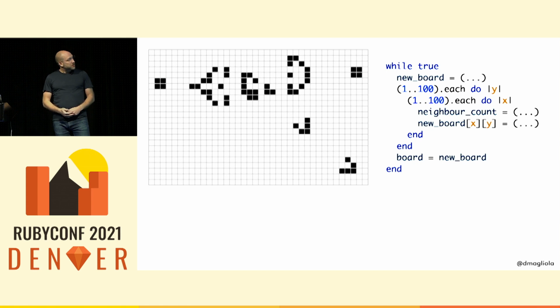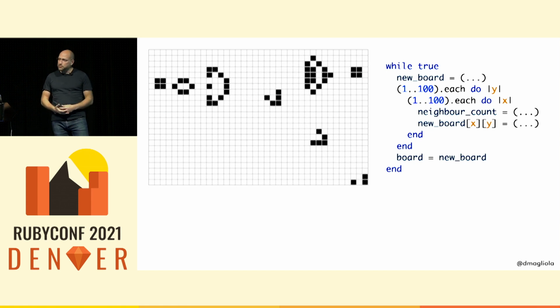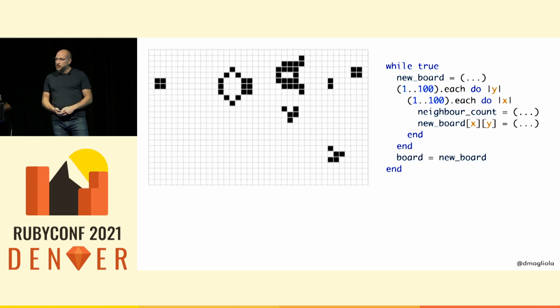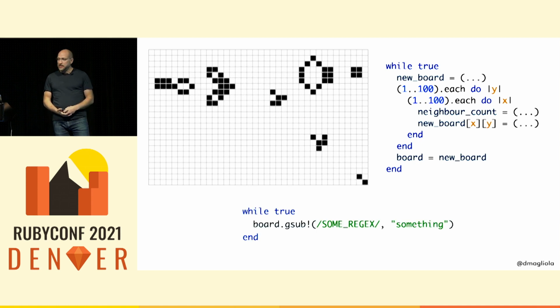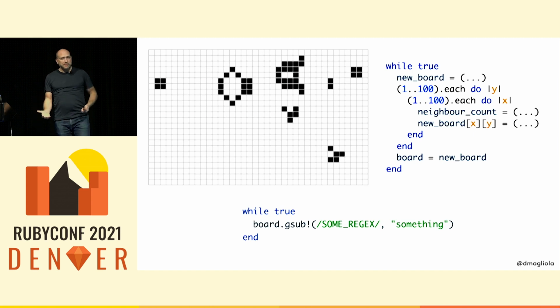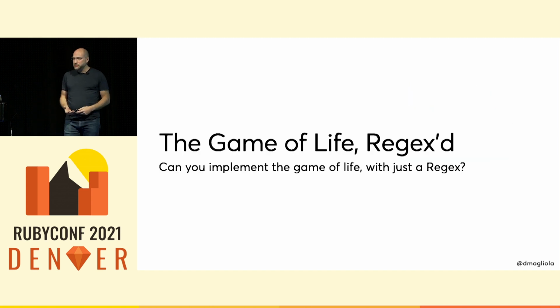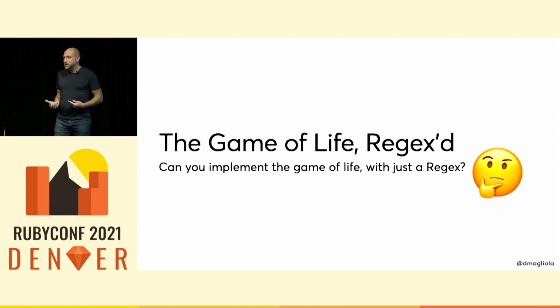Now, a few months ago, this weird idea popped into my head, and I couldn't shake it off. Could you implement it like this instead? Could you implement the game of life with just the regex? And if you can, then what does that mean for our understanding of what regular expressions can do?